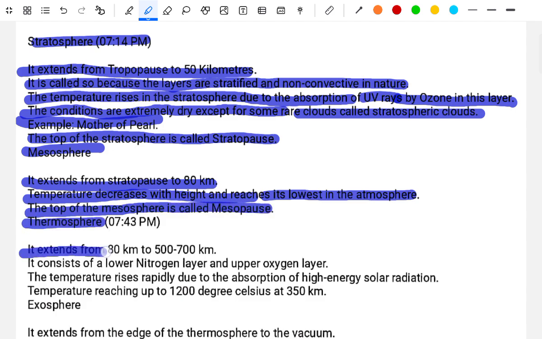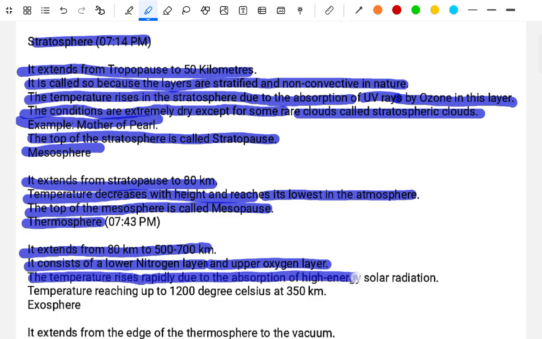Thermosphere. It extends from 80 to 500 or 700 km. It consists of a lower nitrogen layer and an upper oxygen layer. Its temperature rises rapidly due to the absorption of high energy solar radiation. The temperature reaches up to 1200 degrees Celsius at 350 kilometers.